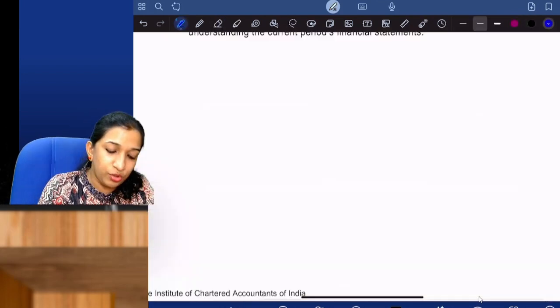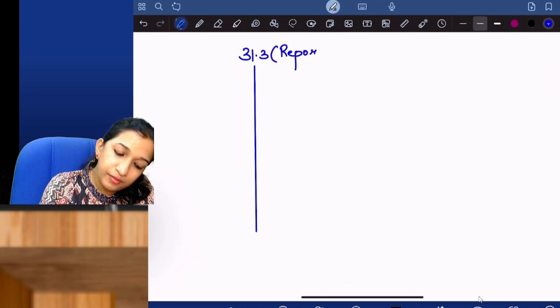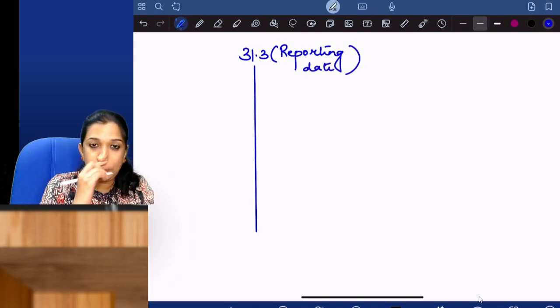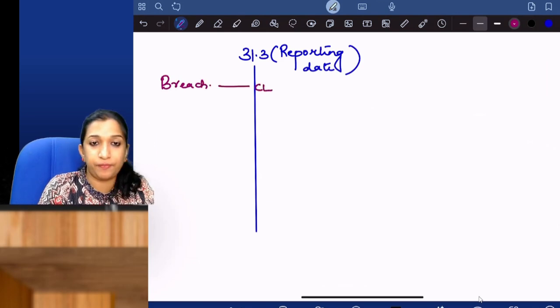Listen, if there is a loan and there is a reporting period, a reporting date, and there is a breach, the loan has become a current liability.